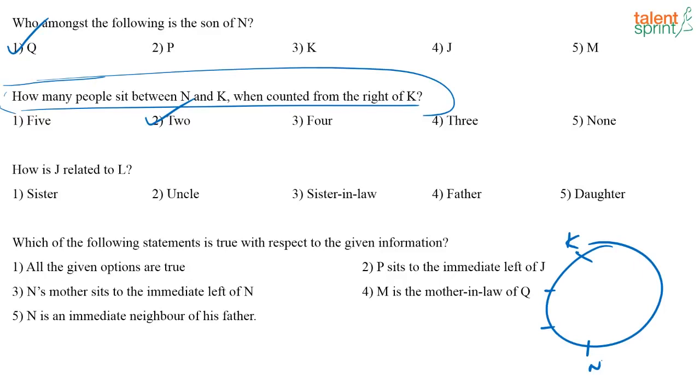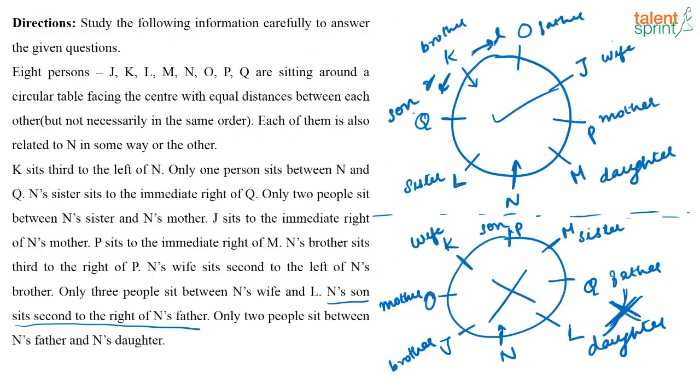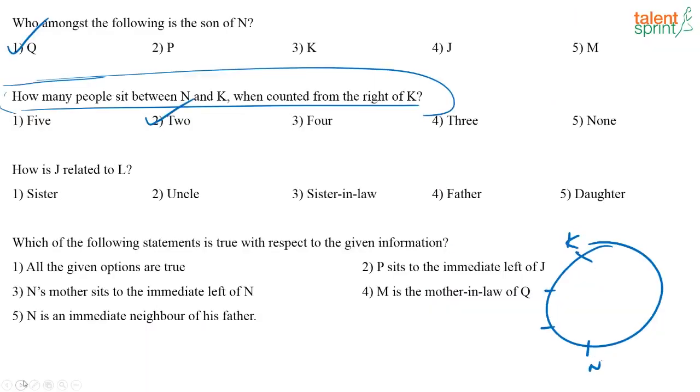Okay. Now third one. How is J related to L? J is L's sister-in-law. So the answer is sister-in-law, option 3.